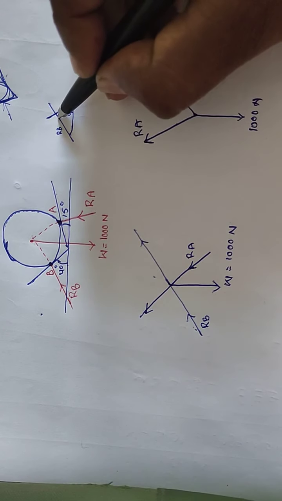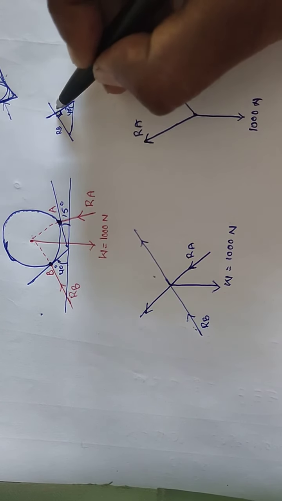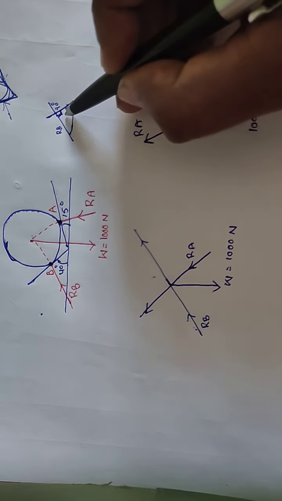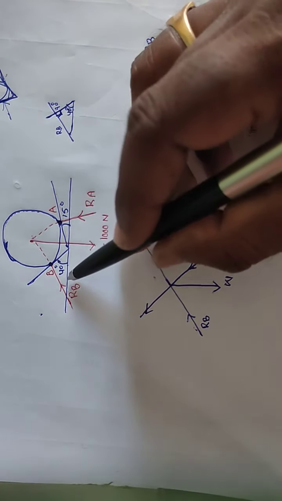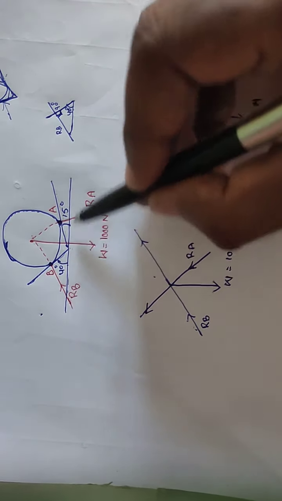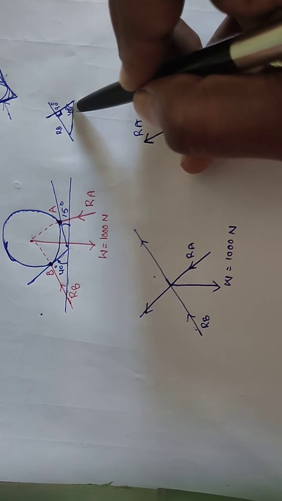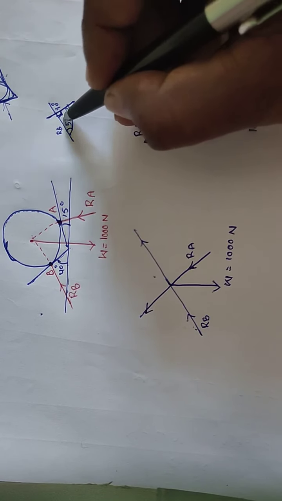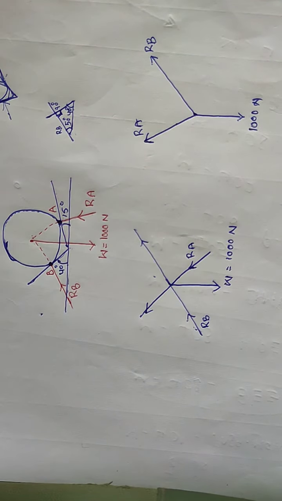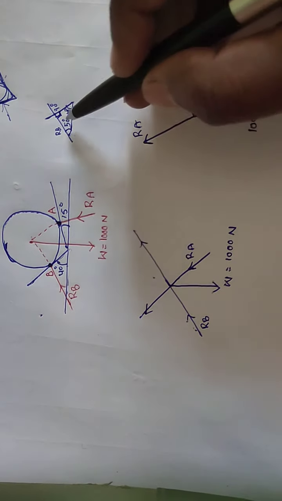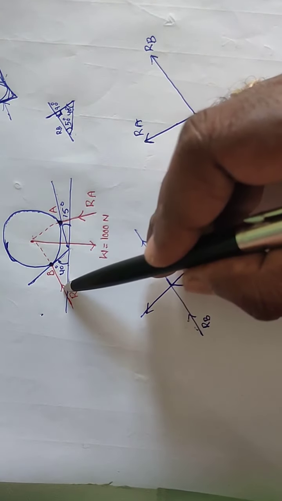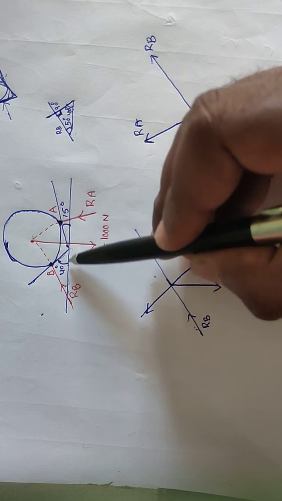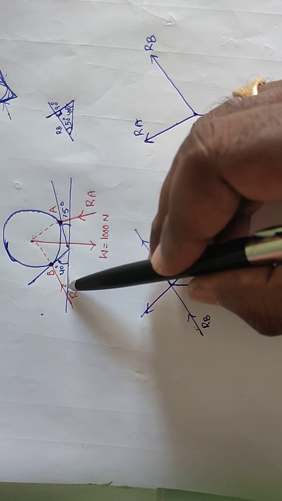This reaction force is perpendicular to the surface of contact, so 90 degrees. So 40 and this is 90. A small triangle is forming here, so we draw it separately. This is 40 and this is 90, so the remaining angle is 50 degrees. So here RB is making an angle of 50 degrees with the horizontal.